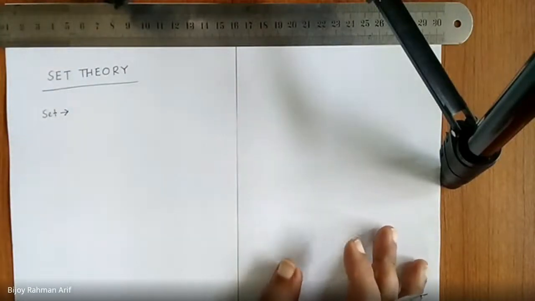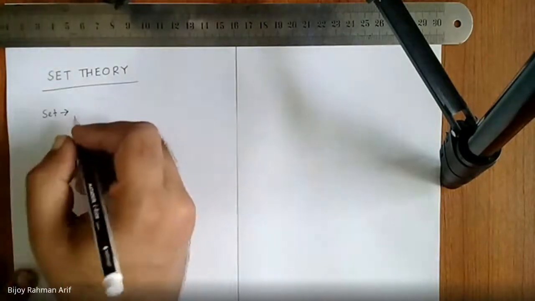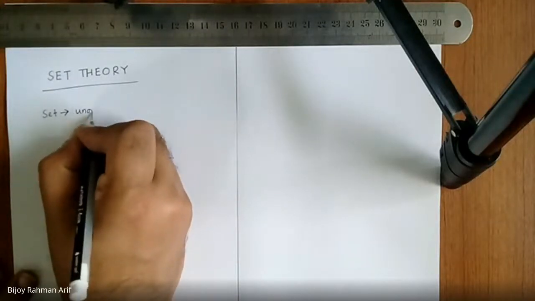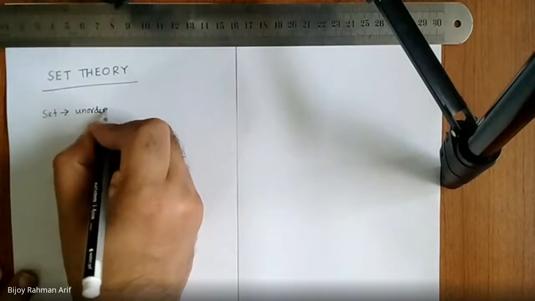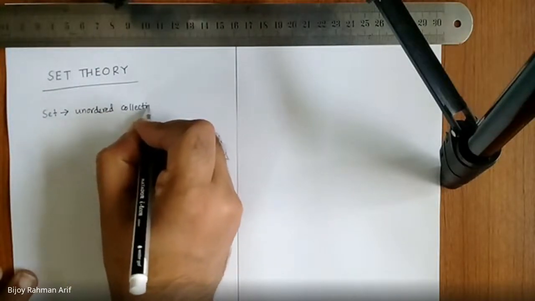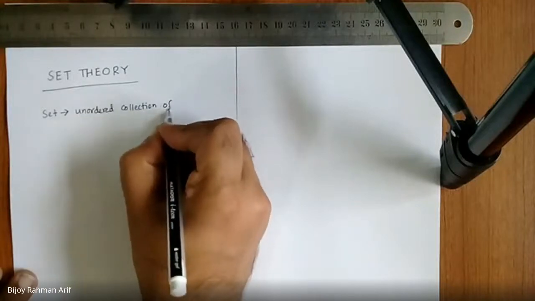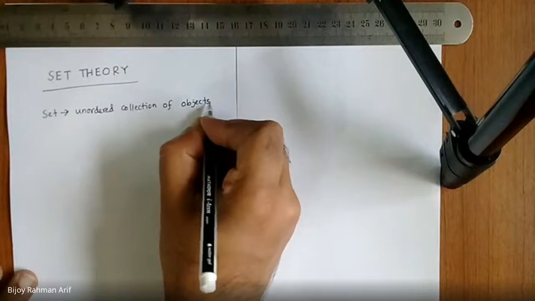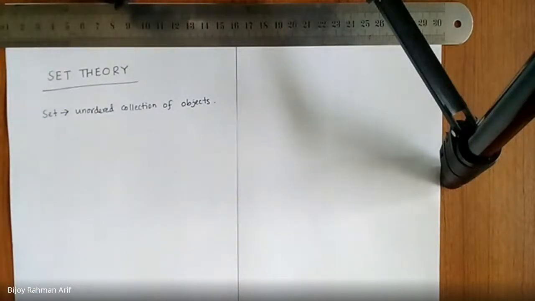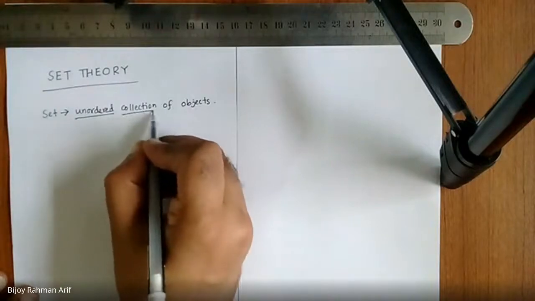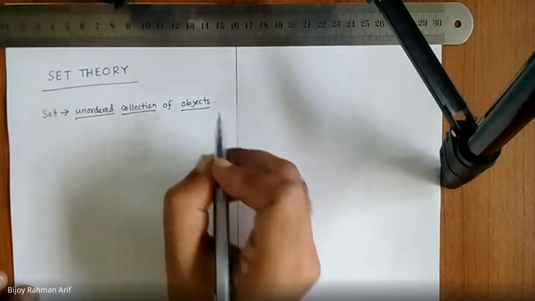The definition of a set is an unordered collection of objects. Each of these words is very important. First one is unordered, second one is collection, third one is object.